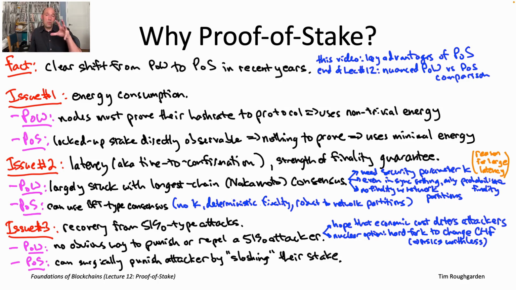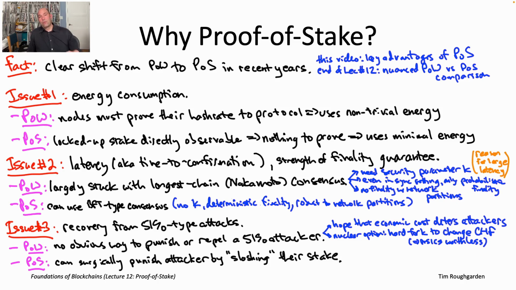So that wraps up the 3 big benefits of proof-of-stake protocols that I wanted to highlight, which in my opinion are fueling this migration from proof-of-work to proof-of-stake over the past 4 to 5 years. Again, just a quick recap. Number 1, energy consumption. Proof-of-stake blockchain protocols use 2 to 3 orders of magnitude less energy than a big proof-of-work blockchain protocol like Bitcoin.